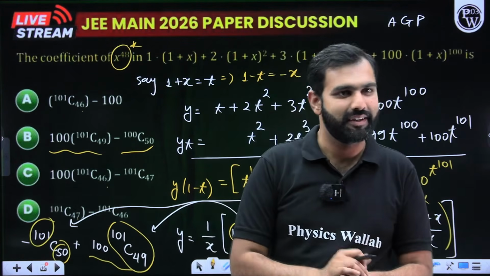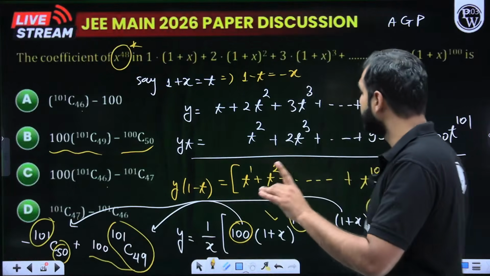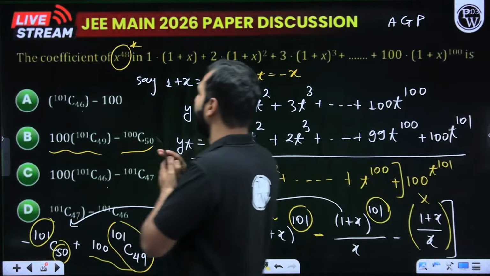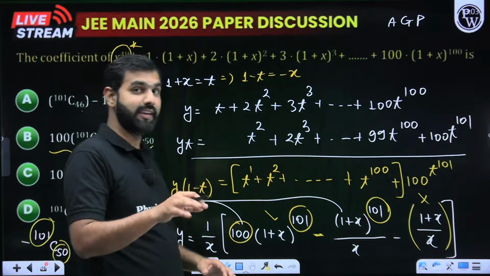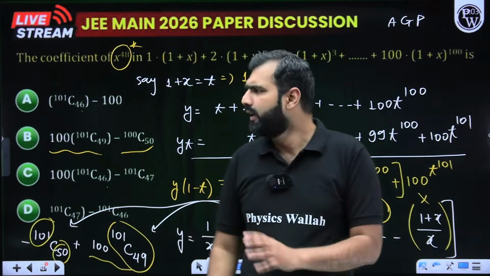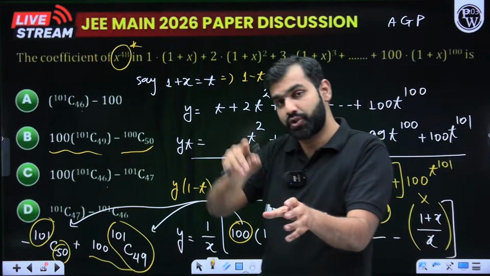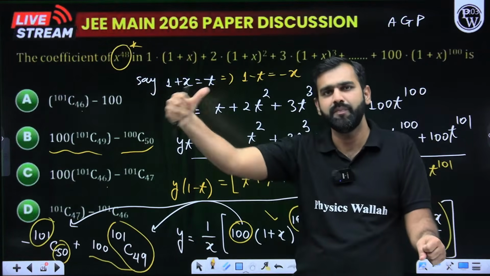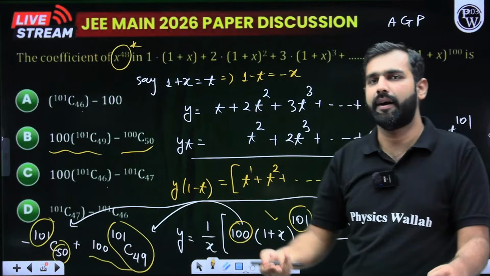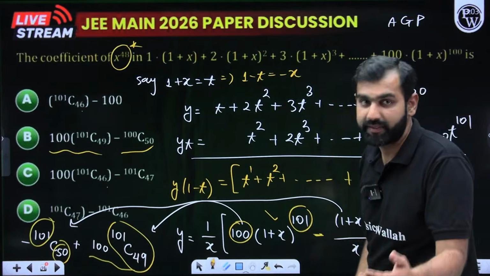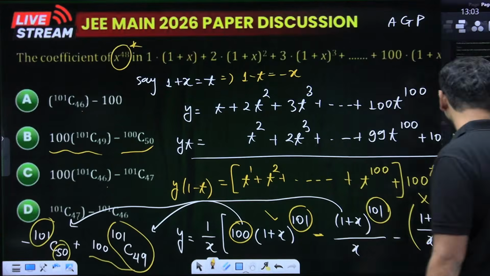Did you understand that? Can we move ahead with the next question? So this, I would say, was a moderate level of question. The previous one which you saw on sequence and series was definitely a very easy one. This was a moderate one. So when you are attempting a paper in passes, in the first pass, you should have attempted the sequence and series based question. This question should be done in the second pass. I hope you're understanding the meaning of passes here. Now, when I go ahead with the next question, what do we see?